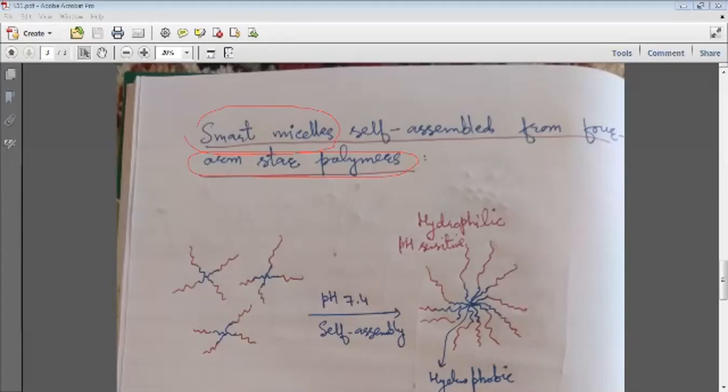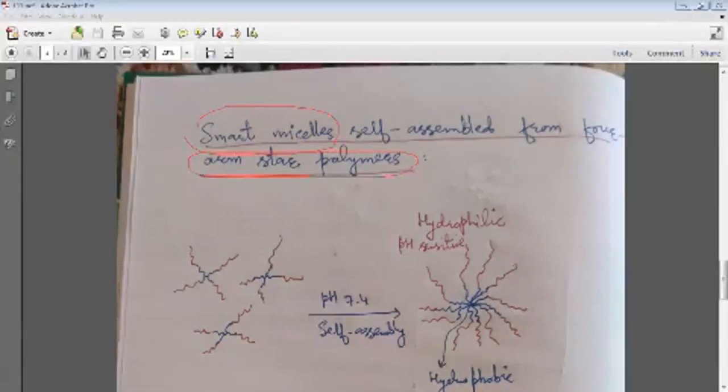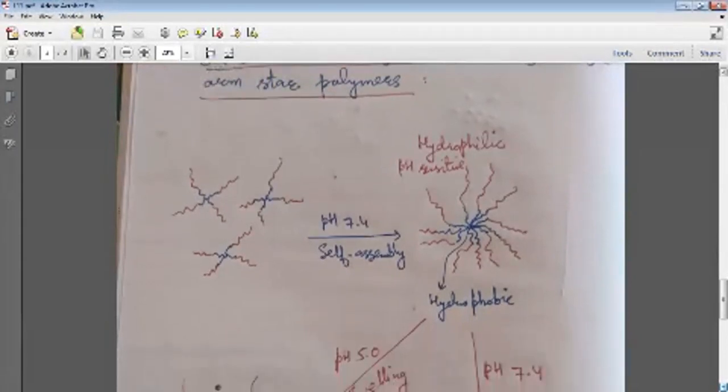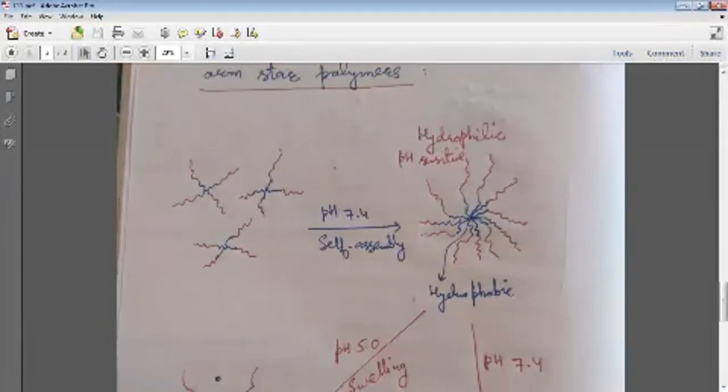But they also behave like these surface active agents. Now we are taking here just 4-arm star micelles. Suppose this is just an example to understand the mechanism basically.